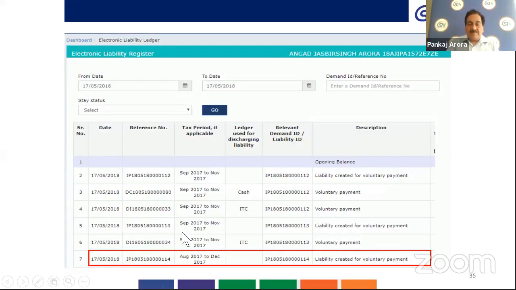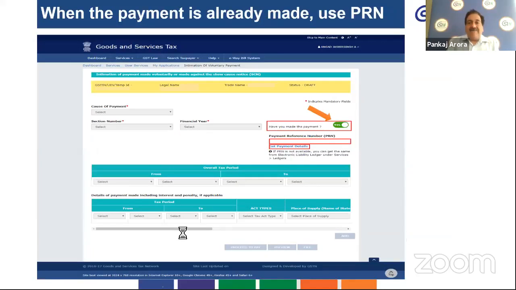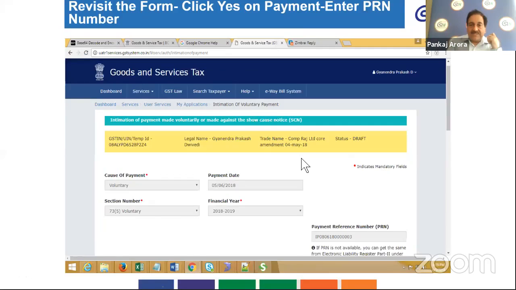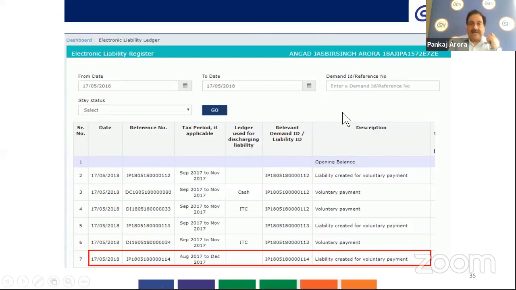So before going further, I asked you that you can check the PRN and the debit entries from the electronic liability register under the Services menu. This type of screen you will get when you click on the electronic liability register. This is on the topmost. You can see that it is the liability which is created by the taxpayer by entering details in Form DRC-03. It also contains the debit entry numbers, the debit entry reference numbers of the cash or ITC paid towards that voluntary payment.